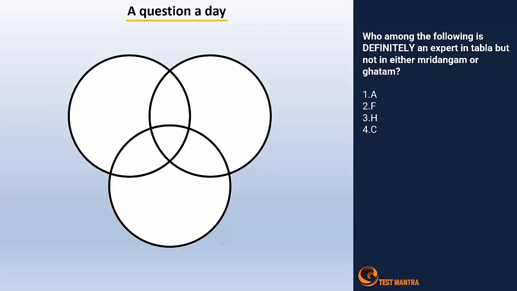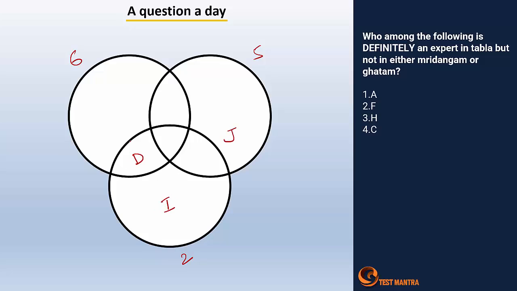So first one is, who among the following is definitely an expert in tabla but not in either mridangam or ghatam? So I'll just mark the values here. 6 people, 5 people, this is 2 person. The locations which are filled is this one with D, this one with I, right?